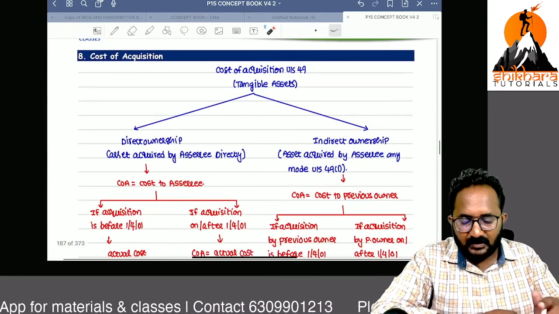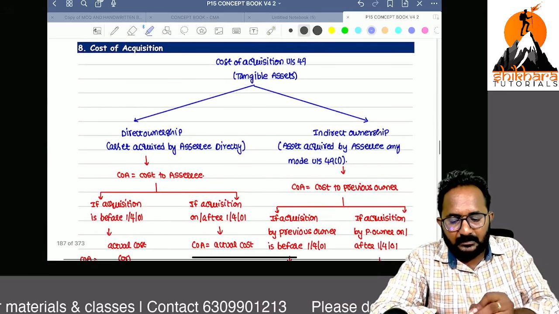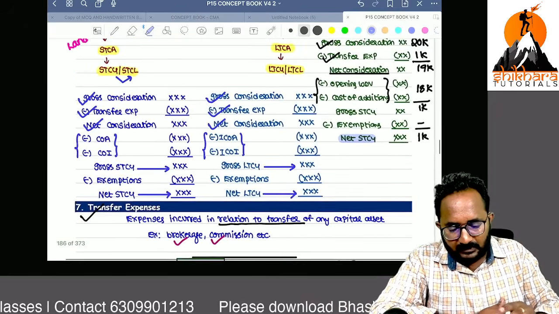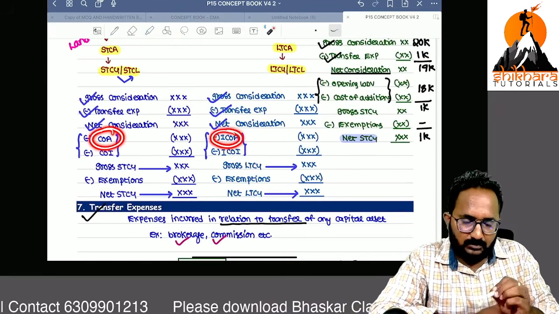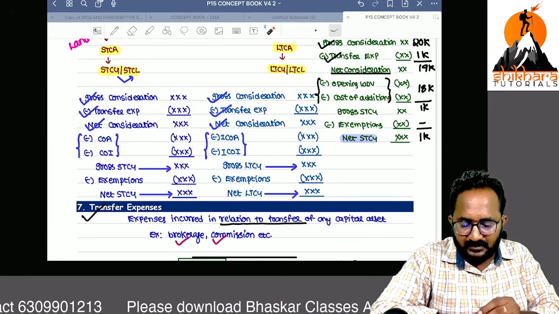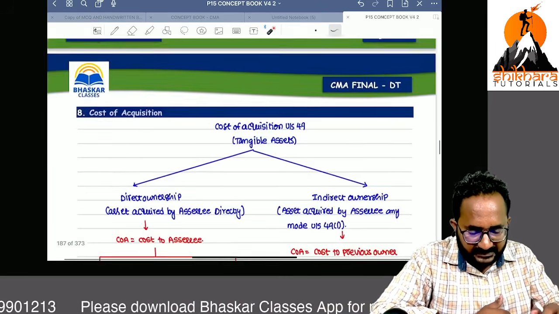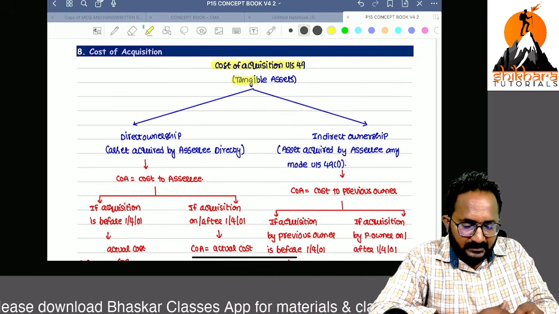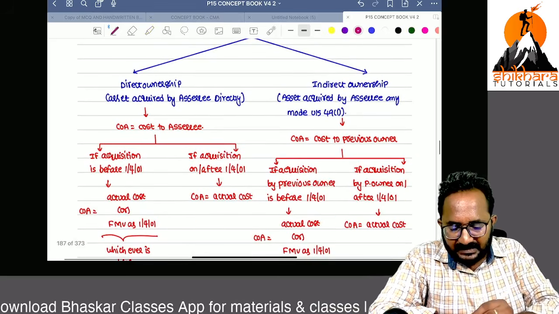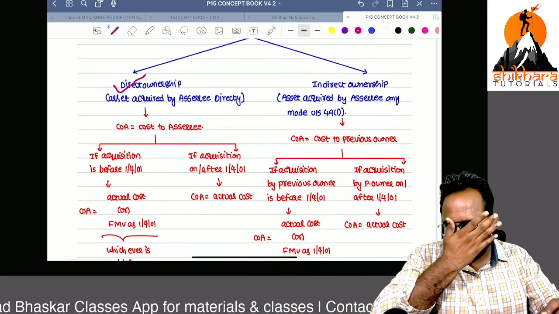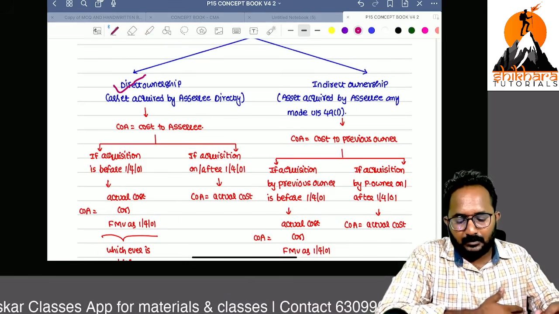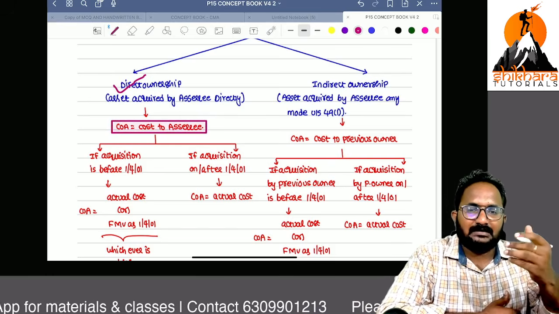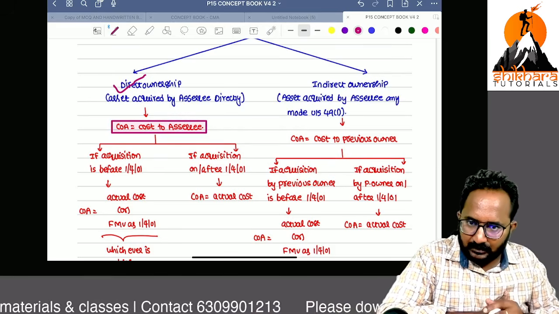Now, the cost of acquisition point. Normally we have to remove the cost of acquisition, or the indexed cost of acquisition. What is that cost of acquisition? Now we can discuss. Cost of acquisition in case of a tangible asset: if you purchase it directly, the cost of acquisition is nothing but the cost to the assessee. I am purchasing one asset directly, so what is the cost you incurred for the purchase of the asset? That is the cost.